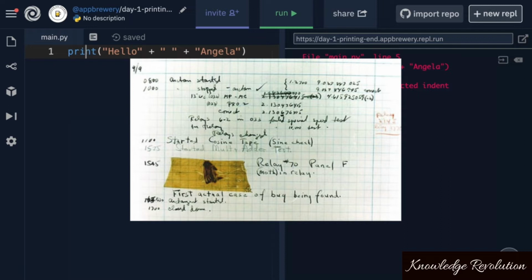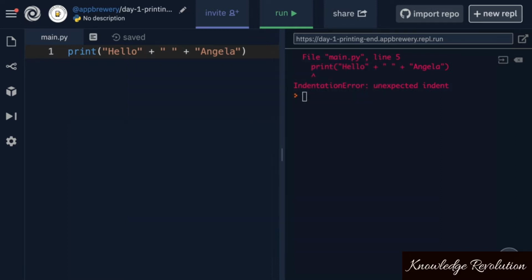So he actually had to go into the computer, pick out the moth, and fix the wires so that it would work again. Now, we don't have any moths flying around in our code, thankfully, but what we do have to do is we have to pick out the errors so that our code will run in the way that we expect it to, without any errors. So head over to the next lesson and try out your first debugging exercise.